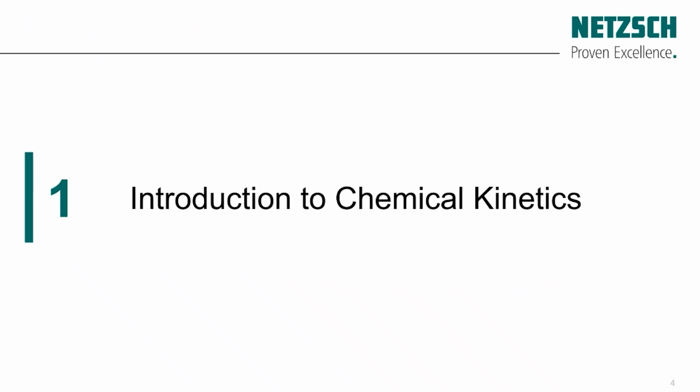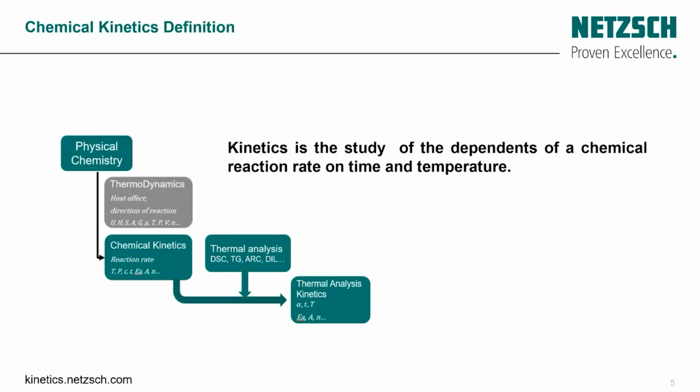So what is kinetics and how can we define it? Basically, kinetics is based on two main aspects. The first one is to better understand the mechanism of a chemical reaction and to describe the experimental data with a mathematical model that fits the experimental data. And second, we use this mathematical model in order to predict the behavior of the material in a time range which is not easy or impossible to access.